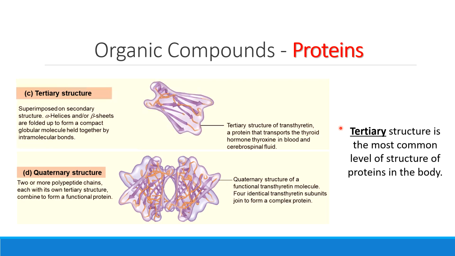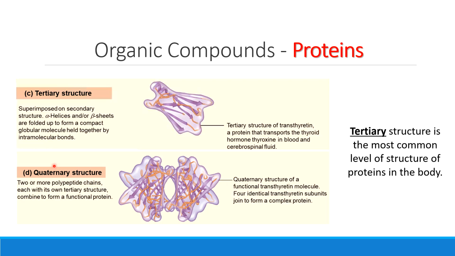So we have an order, a sequence of amino acids, primary structure. We do some curly Q ribbons or some zigzags back and forth. That's secondary structure. When I fold all of those things on each other, now I've got this tertiary structure. The last kind of structure that I can have in proteins is what we call quaternary structure.